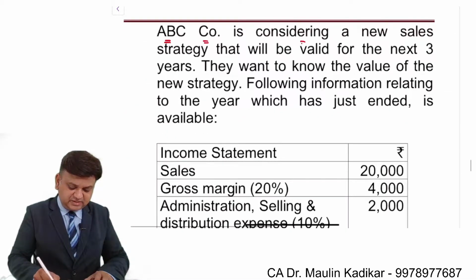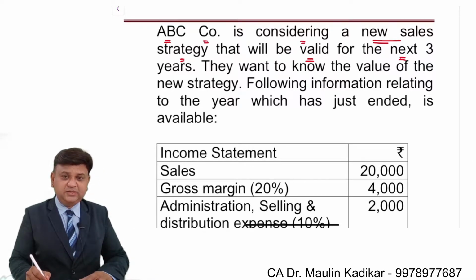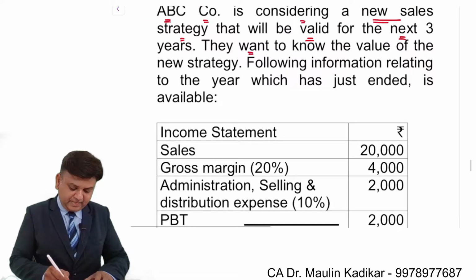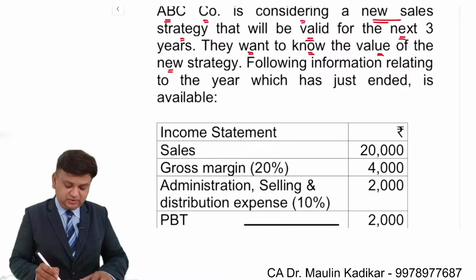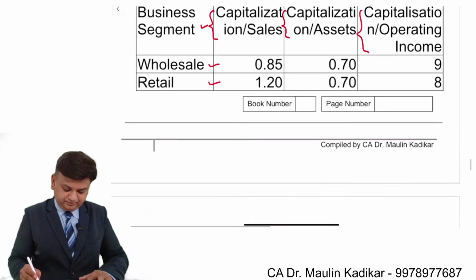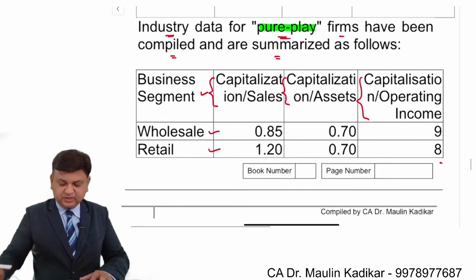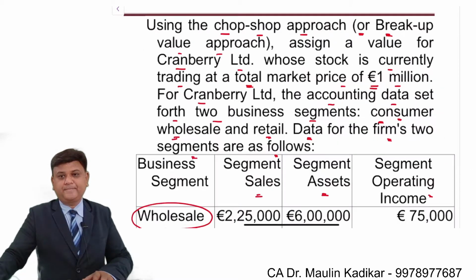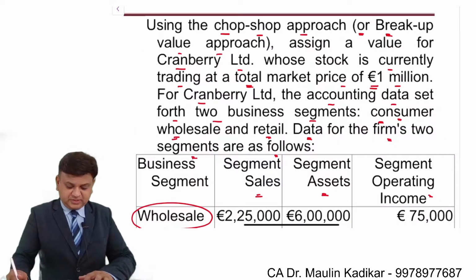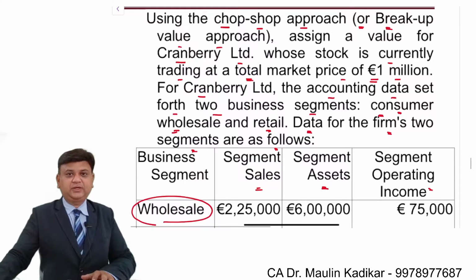ABC company is considering a new sales strategy that will be valid for next 3 years. They want to know value of the new strategy. This is what the information provided. Please go through the question and then we'll discuss how to do it.